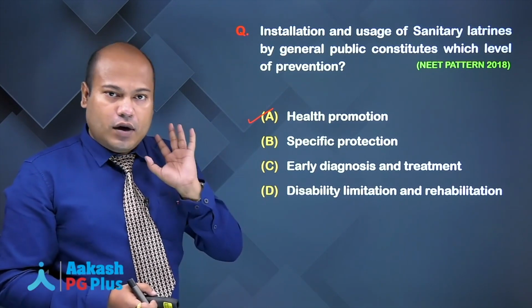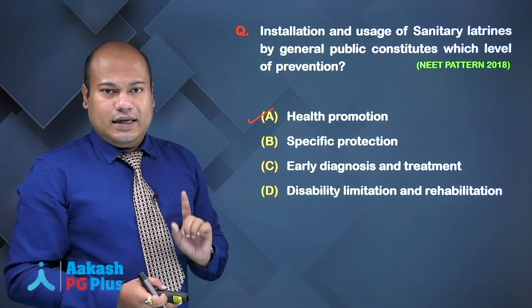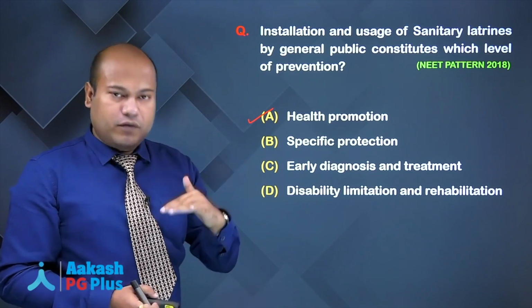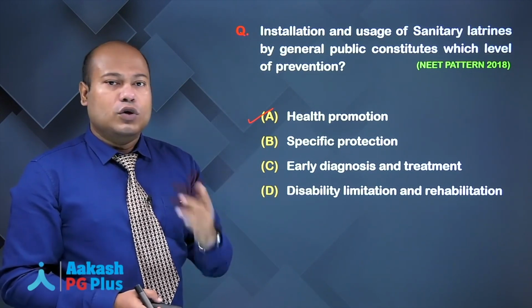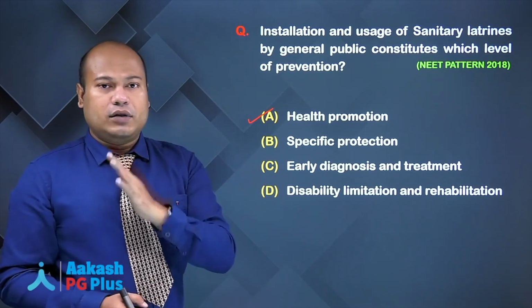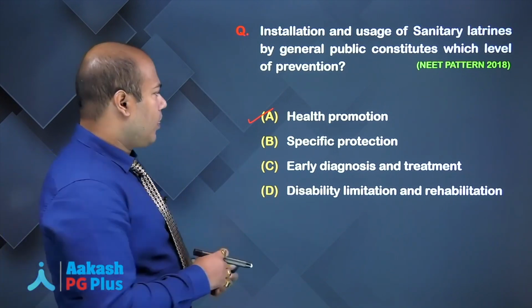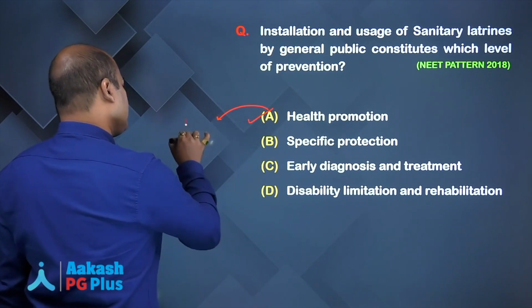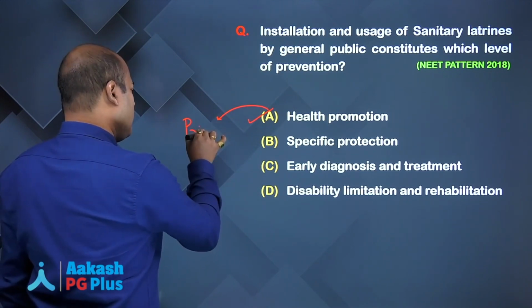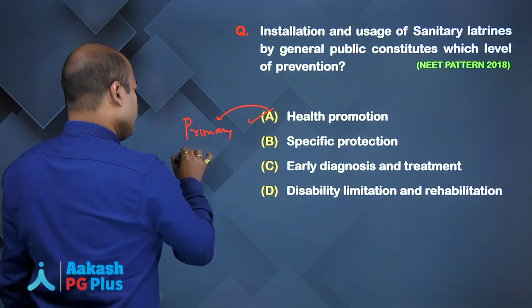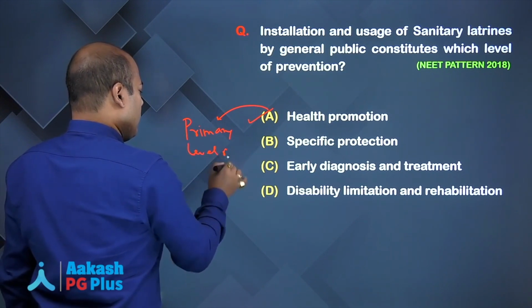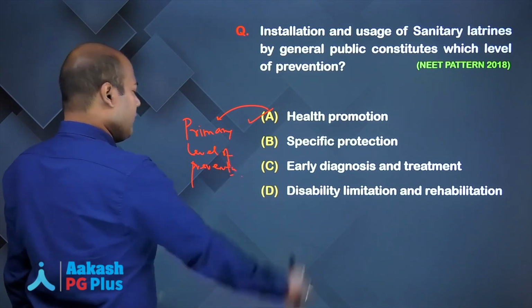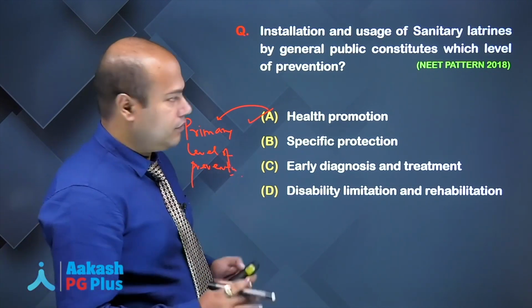Okay, but you are trying to prevent yourself from the disease. Is it any specific disease? No. Since it is no specific disease, it's a spectrum of disease caused by fecal oral route. So we cannot say specific protection, it has to be health promotion. Got my point? So answer will be health promotion. Again, health promotion is what type of prevention? What level of prevention? Primary level of prevention. I hope it's clear.